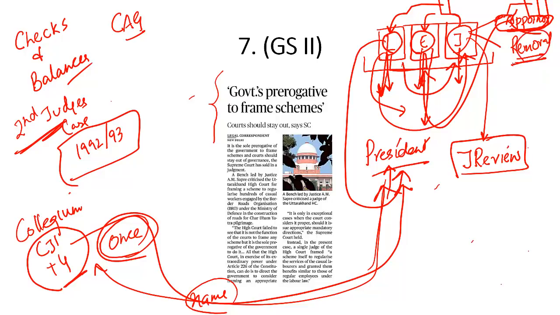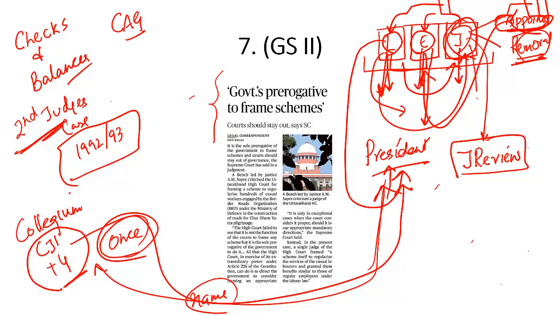And removal, such is the complex process of the removal of the judges of the High Court and the Supreme Court that till date, no judge of the High Court or the Supreme Court has ever been removed. That means there is no check and balance on the judiciary as well in practice. In theory, through appointments and removal, there is a check on the judiciary. But in practice, there is no check and balance so far as the judiciary is concerned.